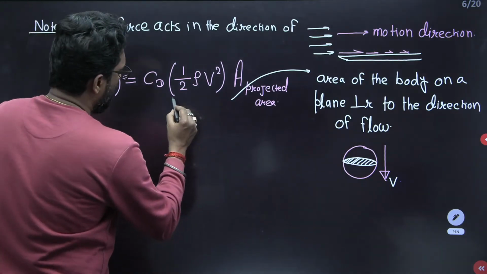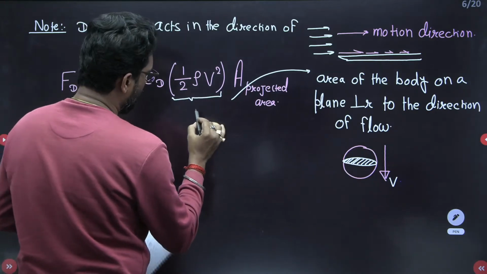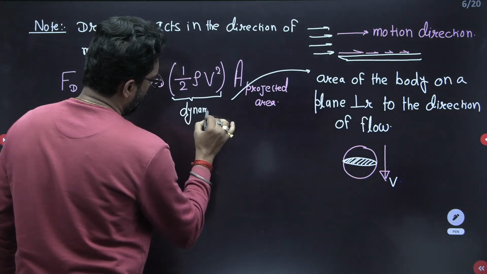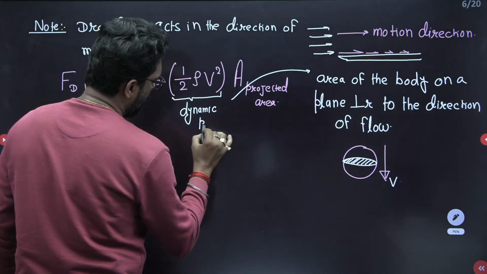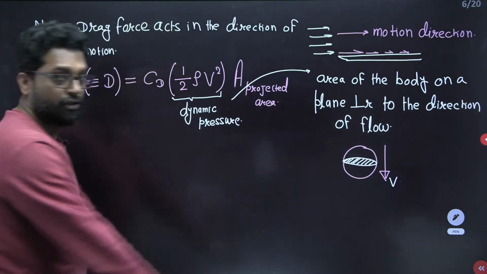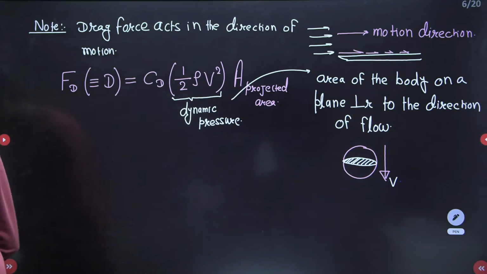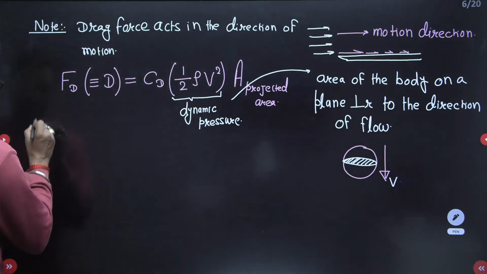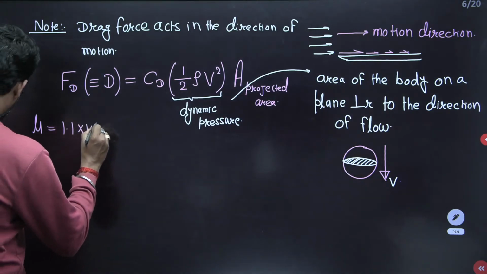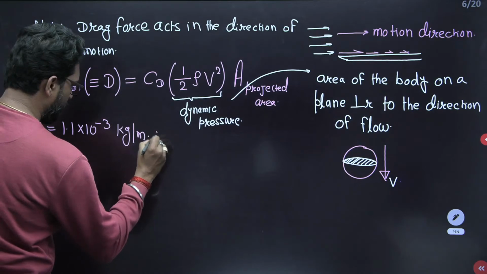Now this is the projected area, and what is this one? This is your dynamic pressure. Here mu is given as 1.1 cross 10 to the power minus 3 kg per meter second.